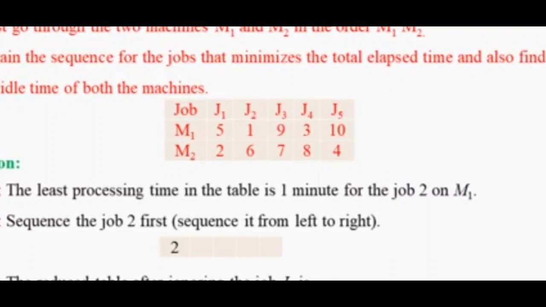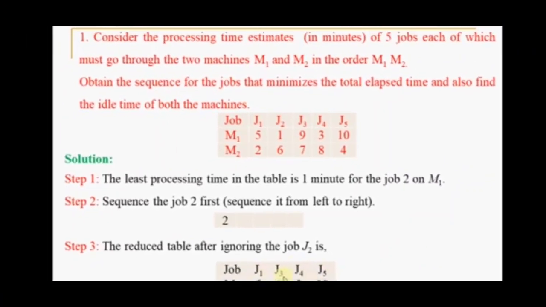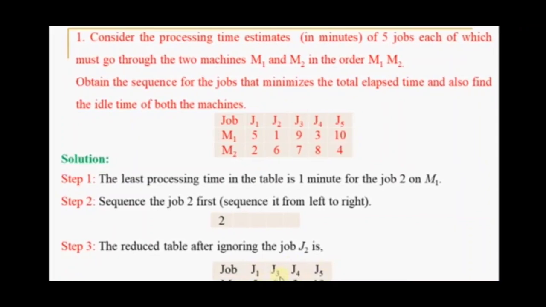Okay, now Johnson's rule says that if the processing time occurs on any of the jobs on the M1 machine, such a job will be placed, while doing the sequencing, from left to right. That is what we did in the second step. Here, job 2 is indicated as J2. The second step says to sequence job 2 first, that is, from left to right.